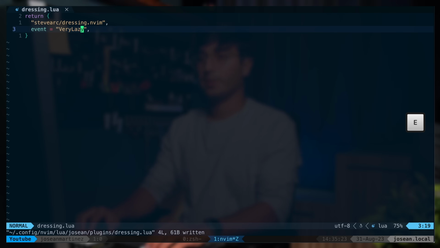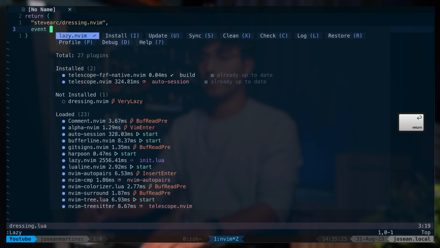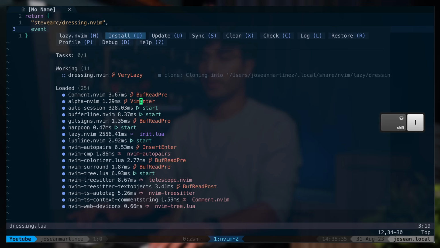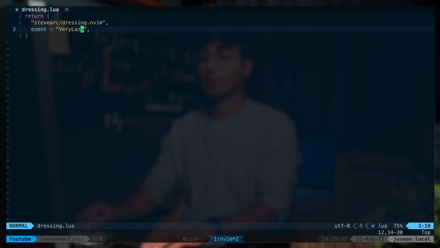I'm going to open the lazy UI with :Lazy. You'll see here that it specifies dressing.nvim as not installed. So let's install it with capital I. Let's close the UI with Q. Now I'm going to manually load this plugin so that we don't have to exit and re-enter back into Neovim, with :Lazy load dressing.nvim.